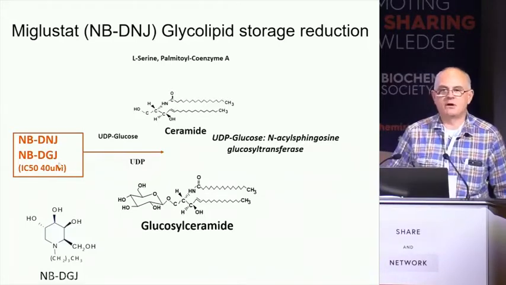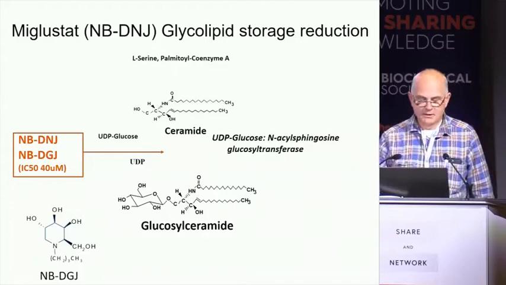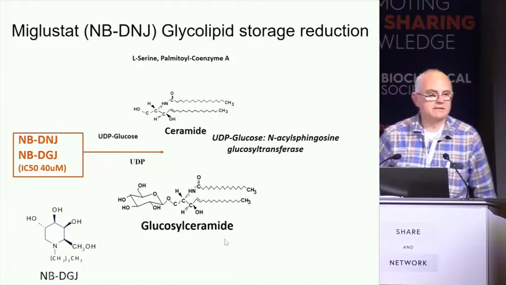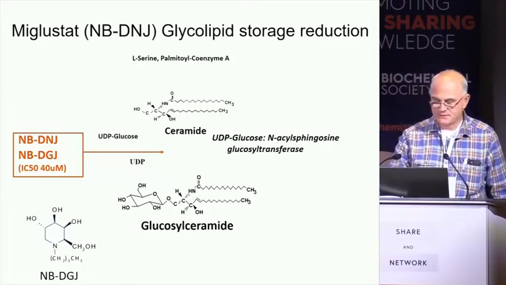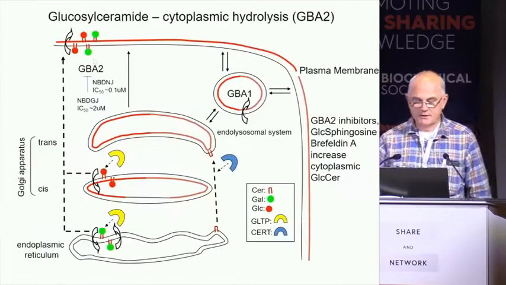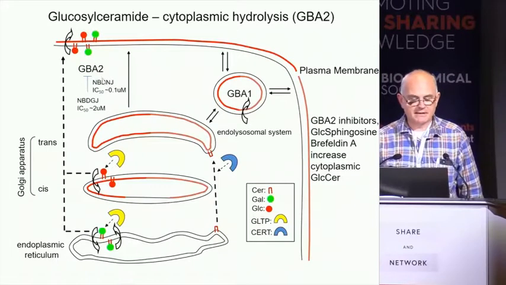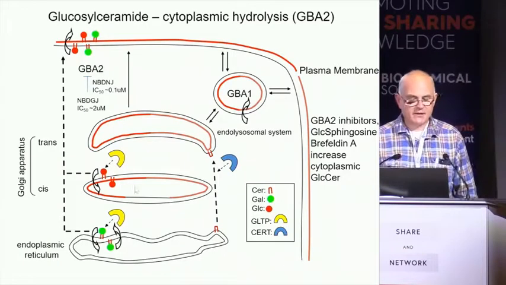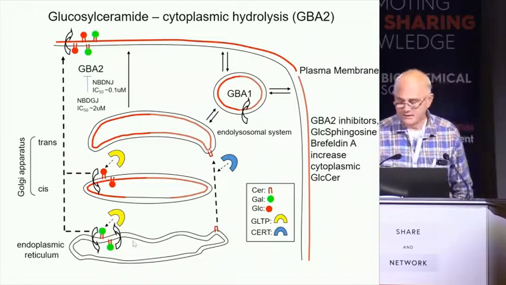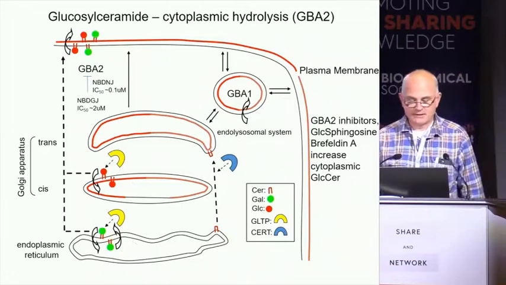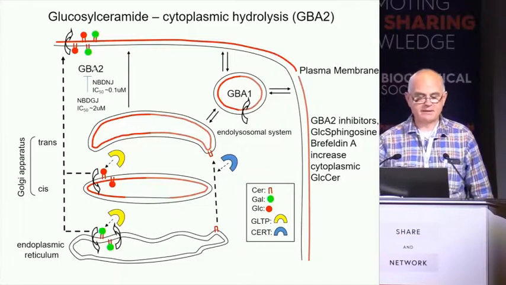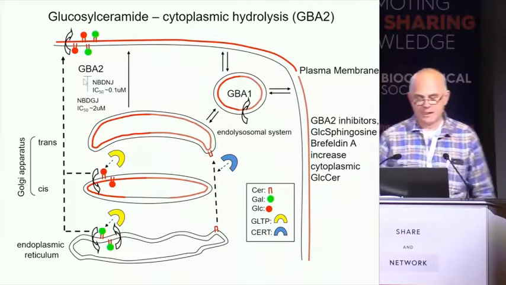for miglustat. When you look in the brains of the mouse models, you do often get increases in brain glucosylceramide, which is not consistent with target engagement for the synthase inhibition. And of course, the other major issue is that miglustat is a very good inhibitor of GBA2, the cytoplasmic enzyme. This is really something that is unique among glycolipids, at least. Glucosylceramide is synthesized in the cytoplasm, is rapidly transported in the cytoplasm by transfer proteins, GLTP, and it's rapidly broken down in the cytoplasm by GBA2.